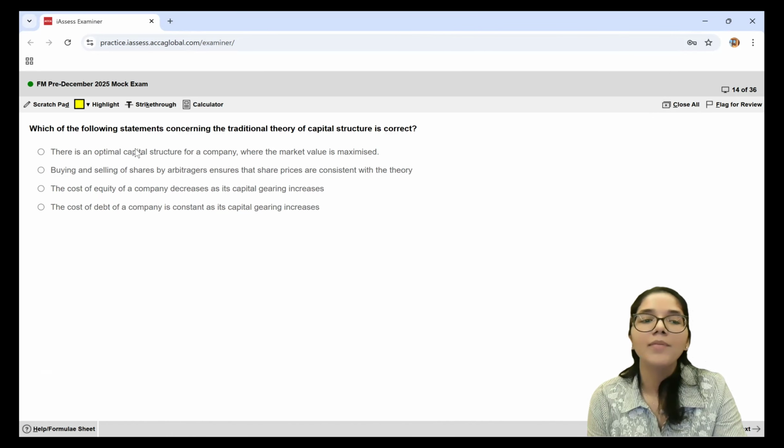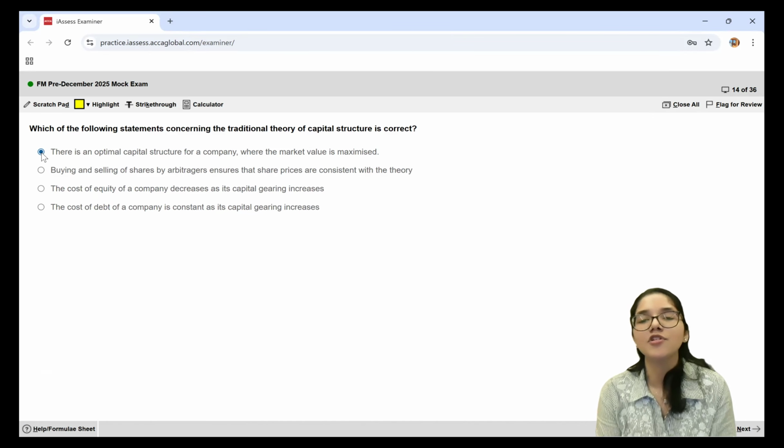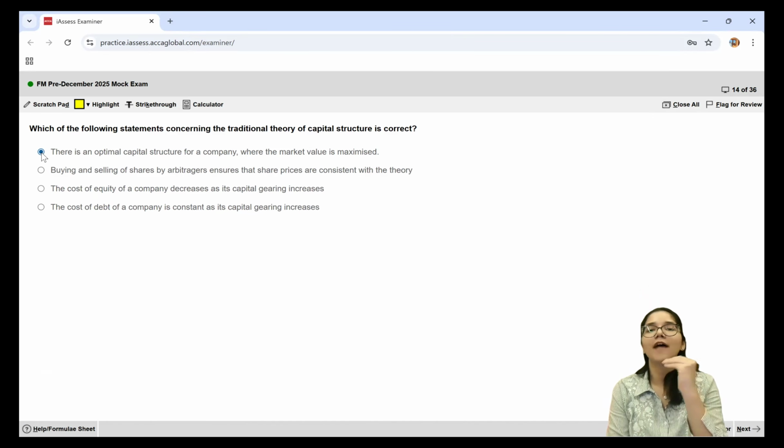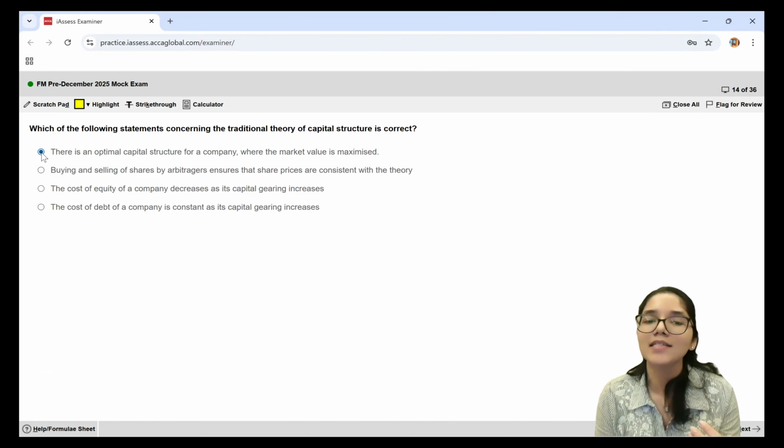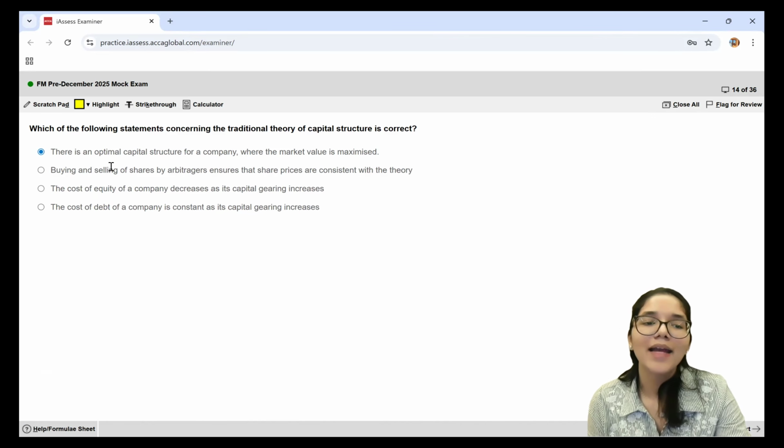First is that there's an optimal structure of capital structure for a company where the market value is maximized. This is absolutely right. We were just discussing that there's one point where WACC is the minimum. So where WACC is the minimum, the market value is the maximum. Second is buying and selling of shares by arbitrageurs ensures that the share prices are consistent with the theory. This is not something that we've studied as a part of the traditional theory.